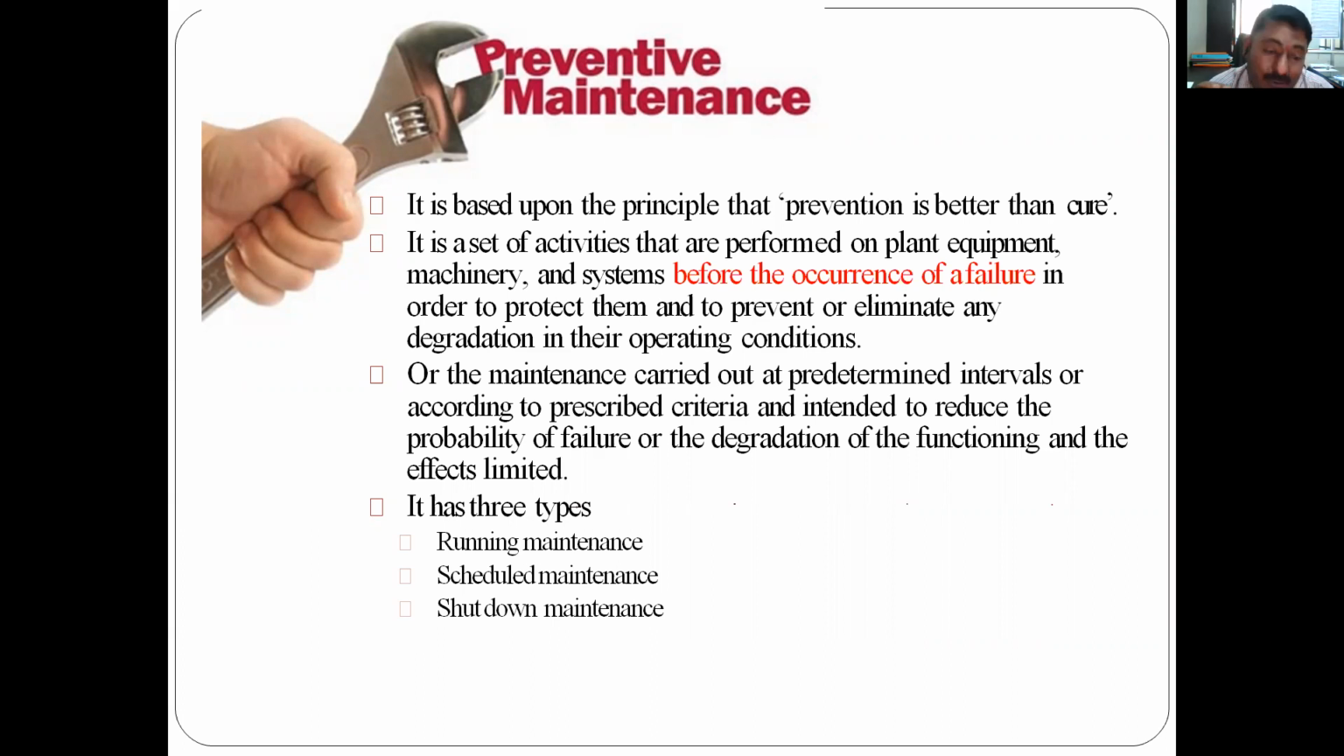Before any failure occurs, certain activities are performed on the plant equipment or machinery in order to avoid, eliminate, or prevent the failure. Or it is the maintenance carried out at predetermined intervals according to prescribed criteria and intended to reduce the probability of failure or degradation. Intended to reduce the probability. It is not a guarantee that if you go for preventive maintenance there will be no failure, but there are chances.